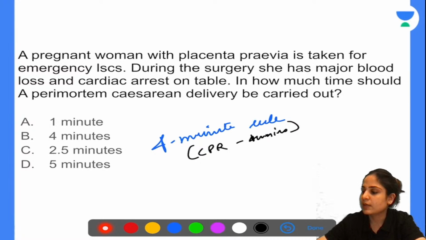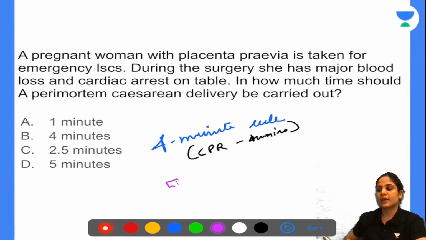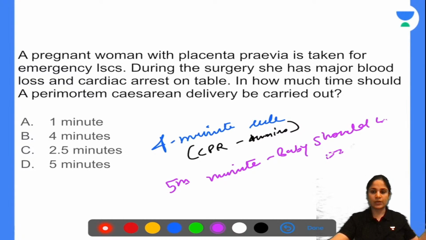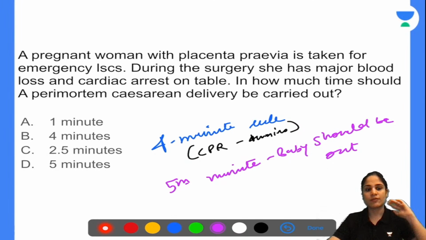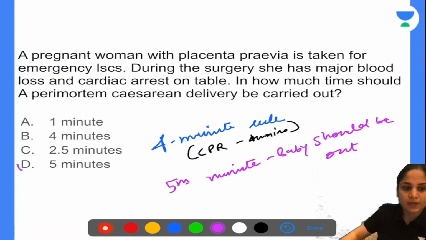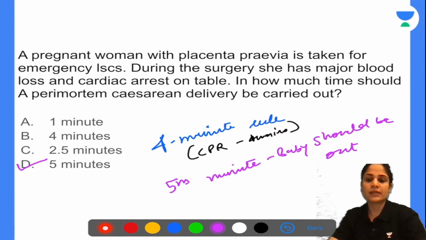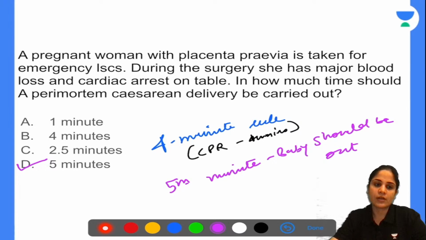If you ask me, in how much time should a perimortem cesarean delivery be carried out? In that case, my answer would be 5 minutes, because by the 5th minute, the baby will be out. So the cesarean delivery will be done by the 5th minute. So the answer would be 5 minutes and not 4 minutes. If they ask you for how long CPR should be given to the mother, you should say 4 minutes. If they say by when should the perimortem cesarean delivery be carried out, then your answer should be 5 minutes. All right. Okay.